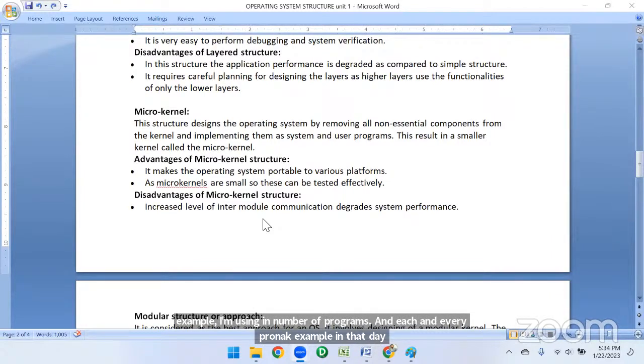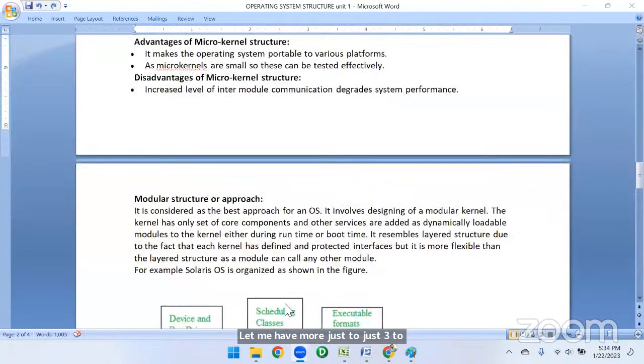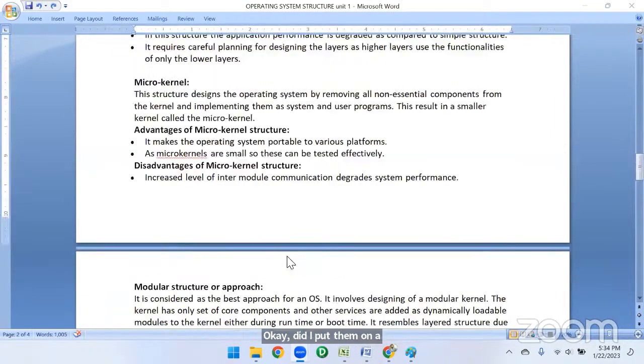Let me have more, just 3 to 4 topics, right? Okay, ఇది అయిపోతే మన ఫస్ట్ యూనిట్ అయిపోతుంది. నెక్స్ట్ we go into next unit. Already we have only 6 units, right? 6 classes only. Within 6 classes we have to finish all 12 units. So actually yesterday we didn't take actually. So that's why every class, suppose maximum we have to finish at least 1 to 2 units. Okay, yeah.